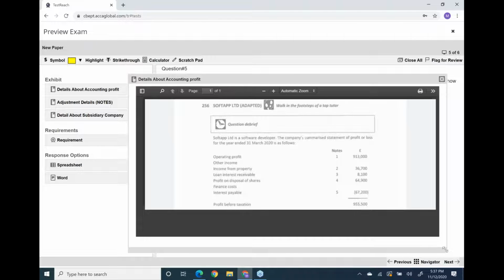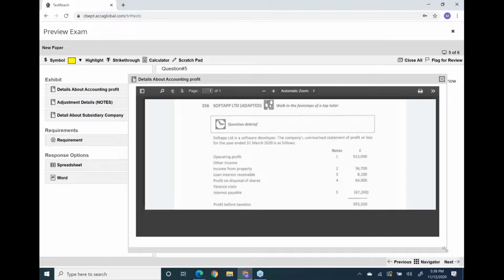Can you see? Now, Soft App Limited is a software developer. The company's summarized statement of profit and loss for the year ended 31st March 2020 is as follows.